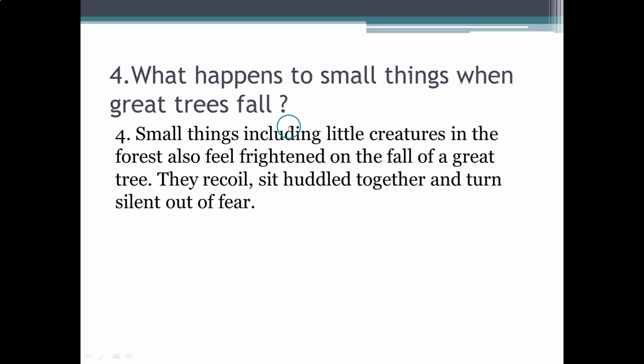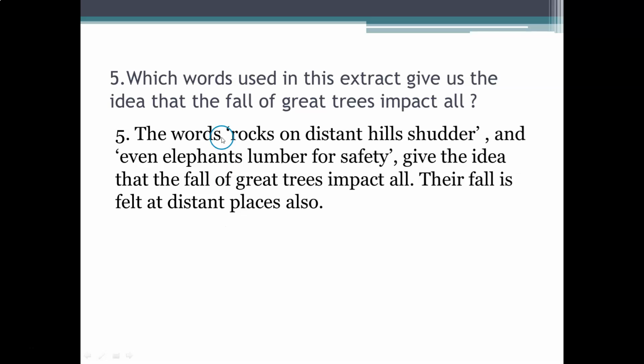What happens to small things when great trees fall? Small things, including little creatures in the forest, also feel frightened on the fall of a great tree. They recoil, sit huddled together, and turn silent out of fear. Which words used in this extract give us the idea that the fall of great trees impact all? The words rocks on distant hills shudder and even elephants slumber for safety give the idea that the fall of great trees impact all. Their fall is felt at distant places also.